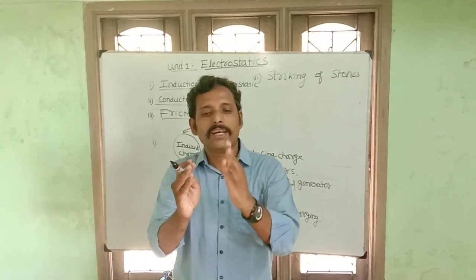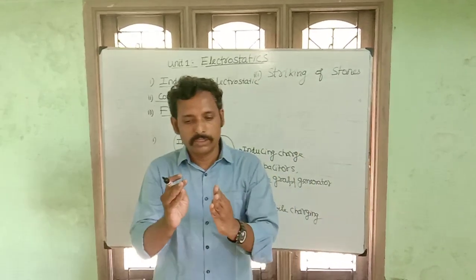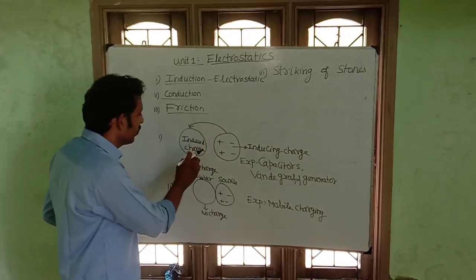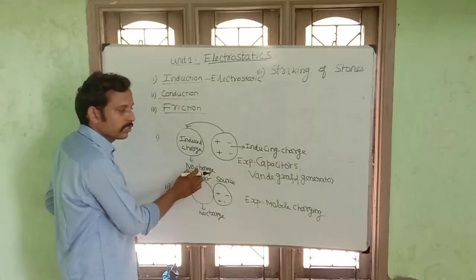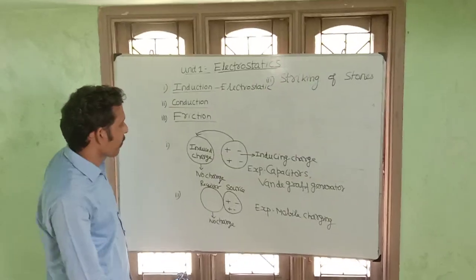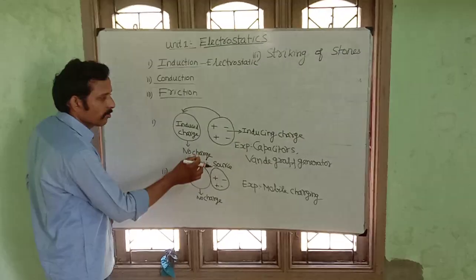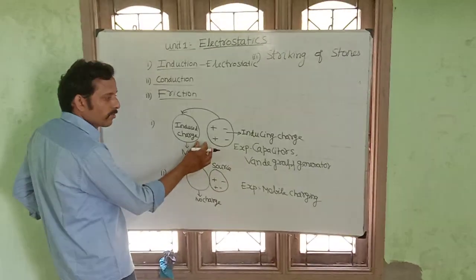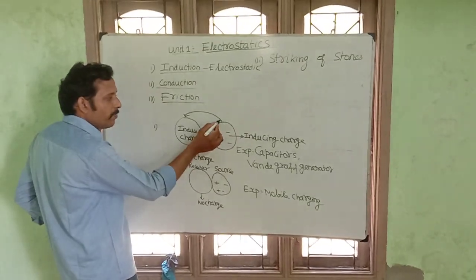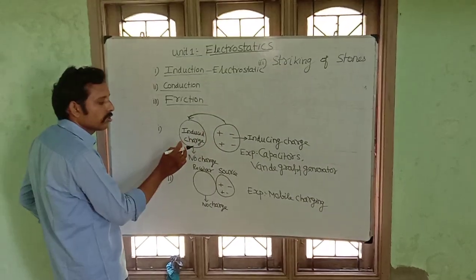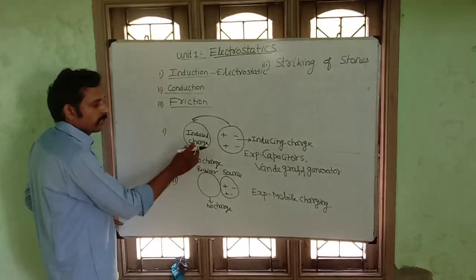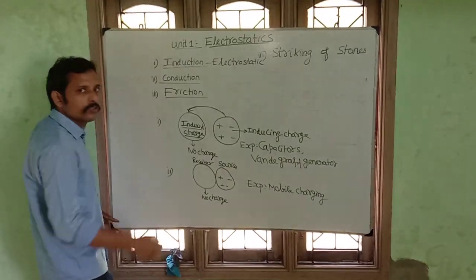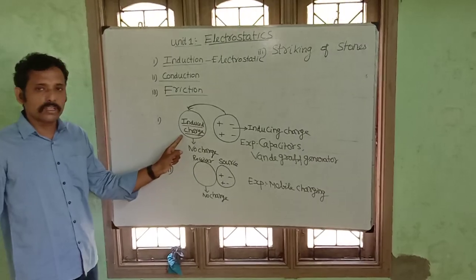Now assume that this object has no charge, and this object has charge. Bring it closer. What will happen? Once you bring it closer, the charges are transferred to this object, which is neutral. Now this charge we call induced charge. See here, this is the induced charge.